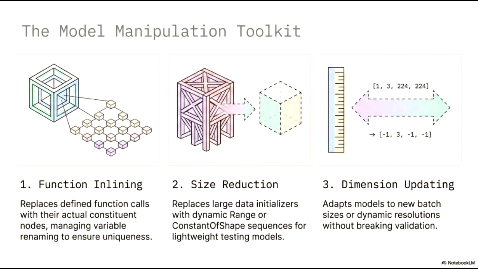Next, size reduction is a powerful tool for generating lightweight versions of models intended for testing. By replacing massive data initializers with more efficient dynamic range or ConstantOfShape sequences, we can dramatically decrease file sizes while maintaining the model's functional topology.